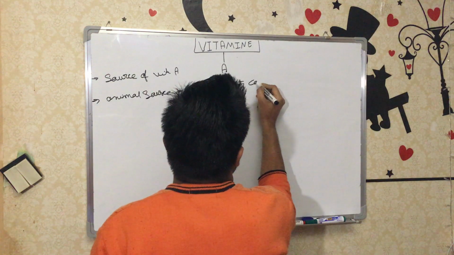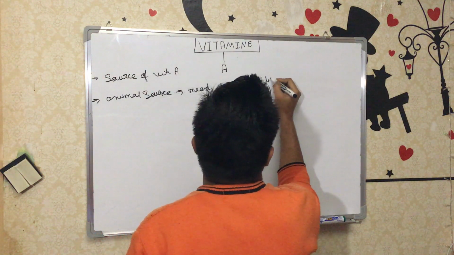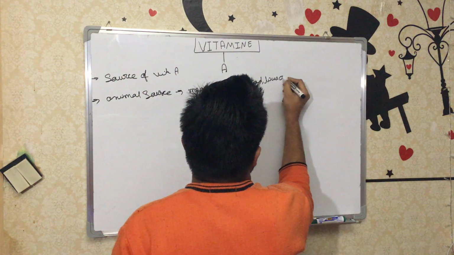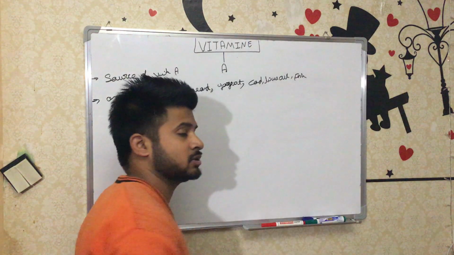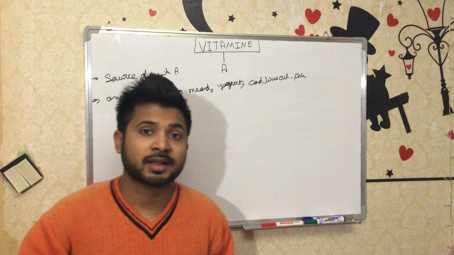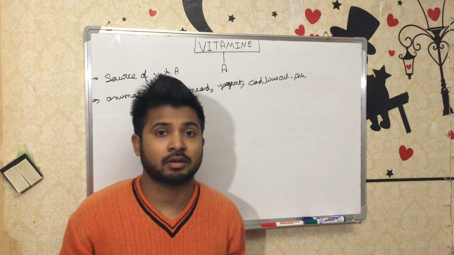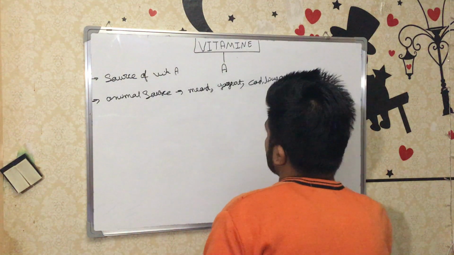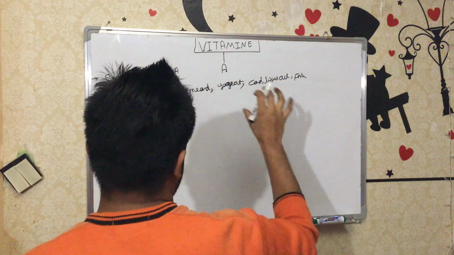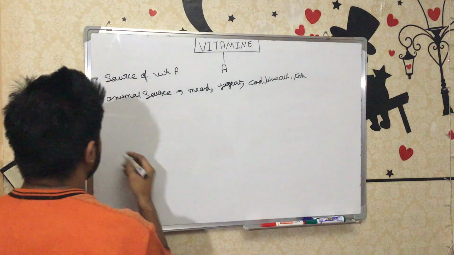After that, cod liver oil, which is very rich in vitamin A. Then fish, especially fresh fish, that is rehu and katla. These two fish are very rich in vitamin A. So fish, and so on. But these four are very important, with a very rich amount of vitamin A.